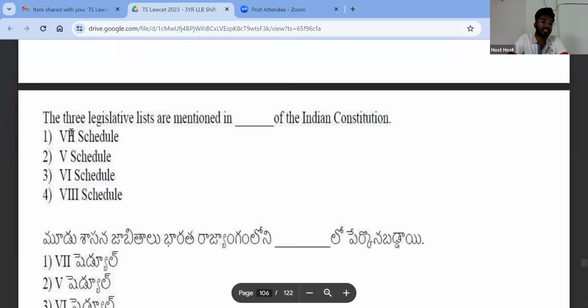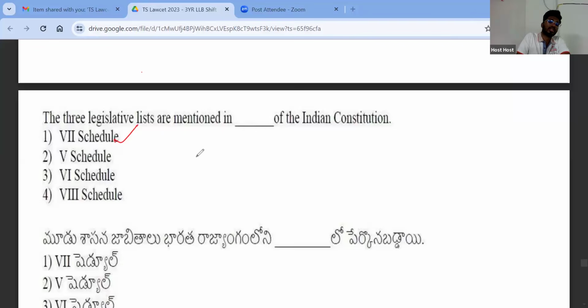The three legislative lists are mentioned in which schedule? 7th schedule. Very good, well done. Remember, after going home, go to the schedules chapter and look at the tiers of old PM. I think this is the third question on schedules. Schedules is a very important chapter. Without being perfect, you should not go to the exam.